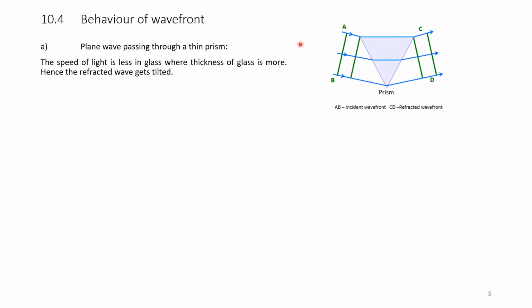You please see in the case of prism, this is an inverted prism, and here the thickness of glass is less, whereas the thickness of glass in this region is more. Therefore, the speed of light is less in the glass where the thickness of glass is more. Hence, the refracted wave gets tilted. You see the wave, this is the incident wave and this is the refracted wave. So, this refracted wave is getting tilted here.